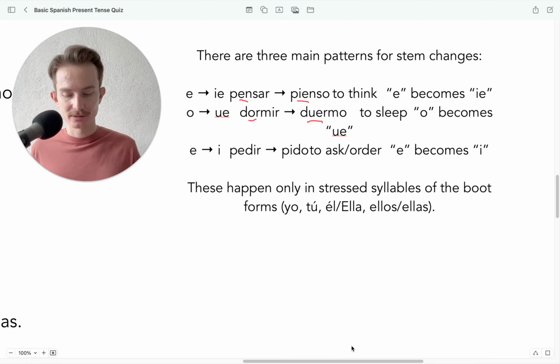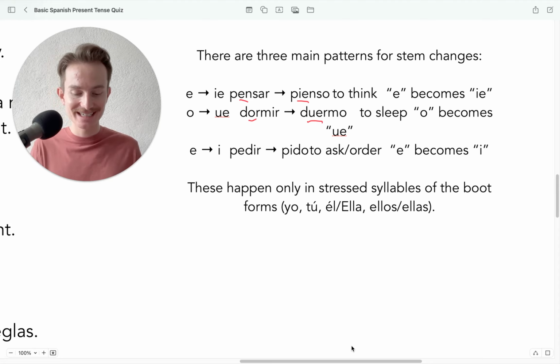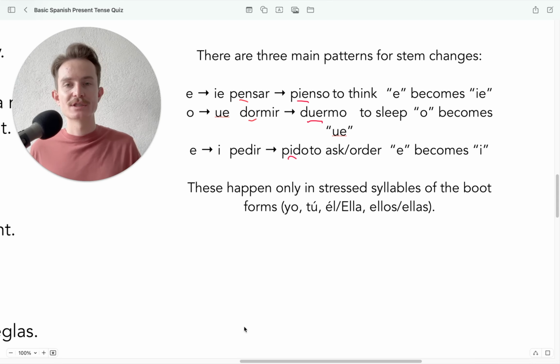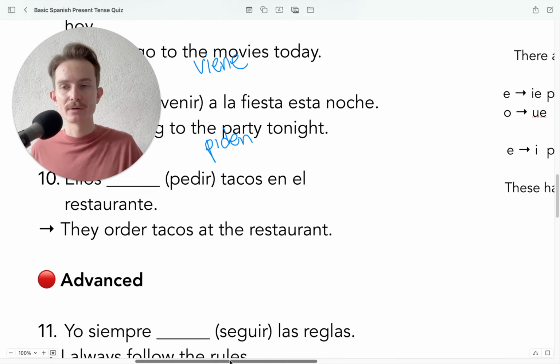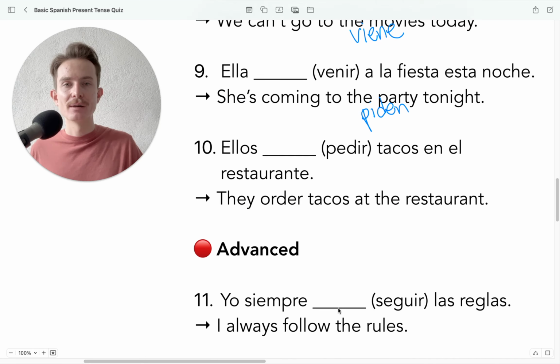Okay? Hold on, technical difficulties here. So anyways, that's what's going on. Okay, pido. There we go. Okay, all right. So here we can see these happen only in stressed syllables of the boot forms. So what we're saying is nosotros does not get affected by this. Okay? Awesome. Let's move on.